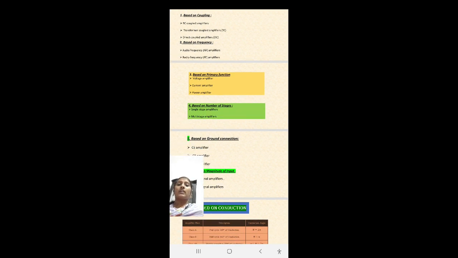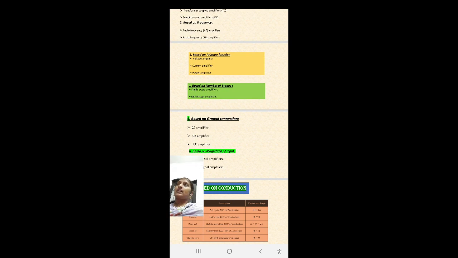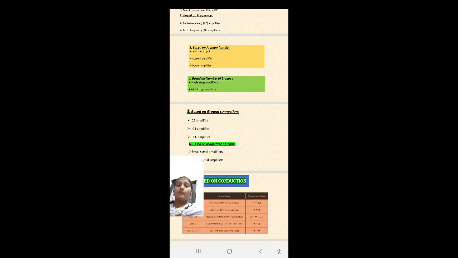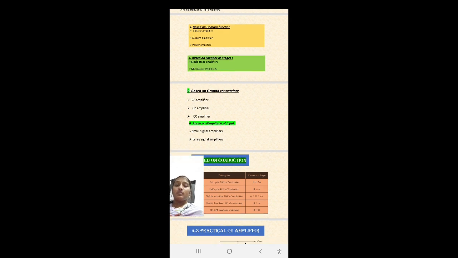Okay. And based on number of stages, single stage amplifiers and multi-stage amplifiers. Okay. And based on ground connection, common emitter amplifier, common base amplifier, and common collector amplifier. And based on magnitude of input, small signal amplifier as well as large signal amplifiers.